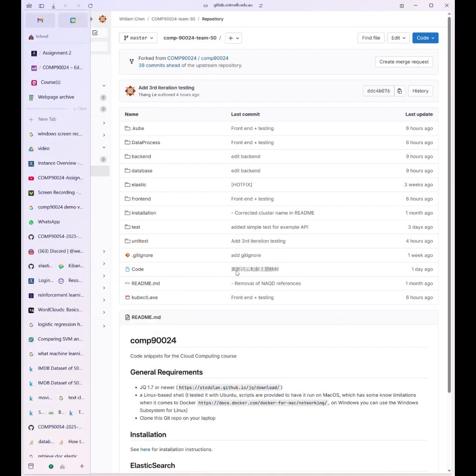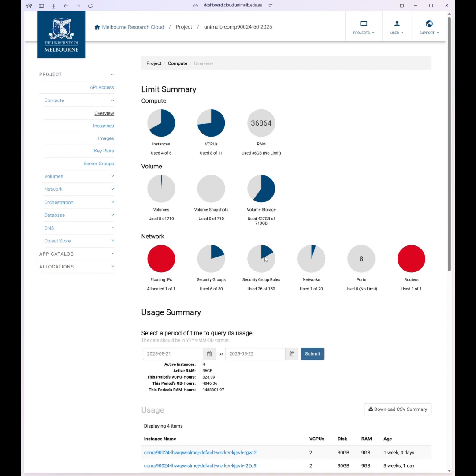To support our work, we use the Melbourne Resource Cloud, which is part of the Nectar Research Cloud, a scalable infrastructure designed specifically for research. As shown on the dashboard, we run our system using 4 instances, 8 virtual CPUs and 36 GB of RAM. This configuration provides sufficient resources for our application while also reserving a spare node to handle potential node failure efficiently.